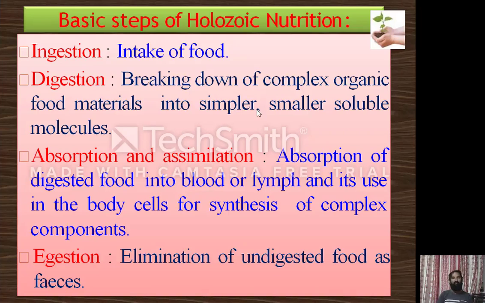After intake, the food material undergoes breakdown to convert into simple molecules. After digestion, the food material is absorbed and involved in the assimilation process. And the final one, egestion: whatever waste material is present in the body is expelled out through the anal pore. So it is called elimination or egestion. These are the four steps that are mainly present in holozoic nutrition.